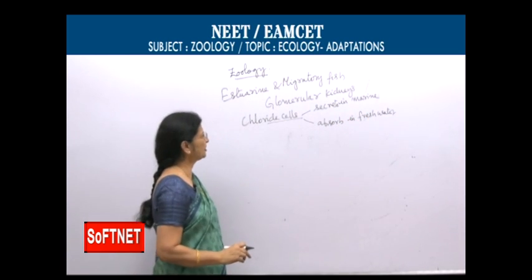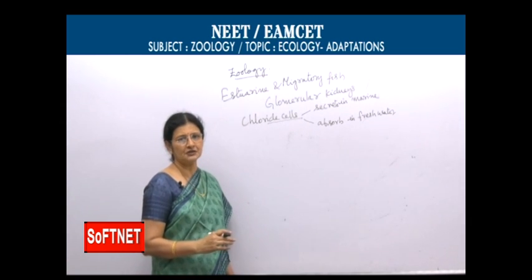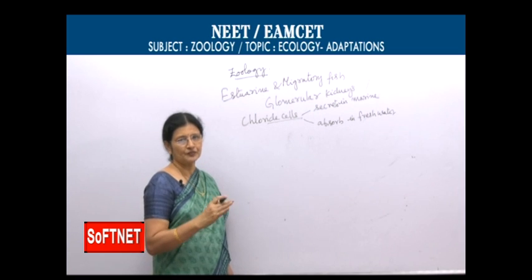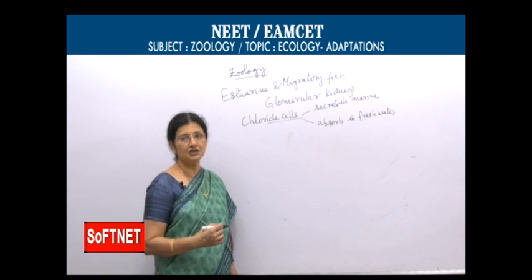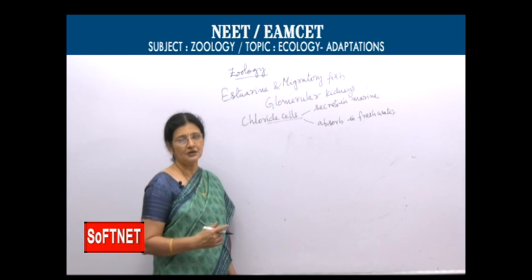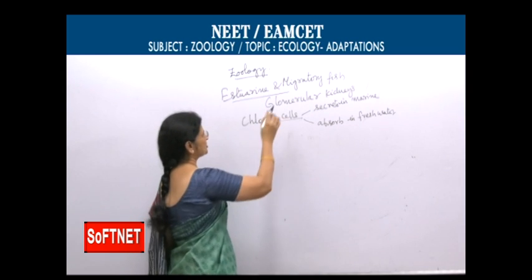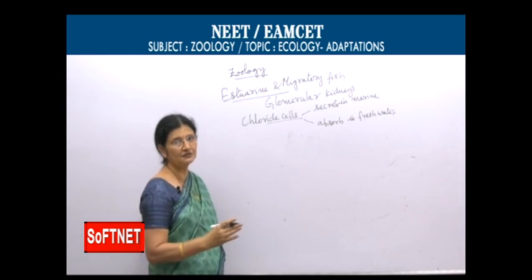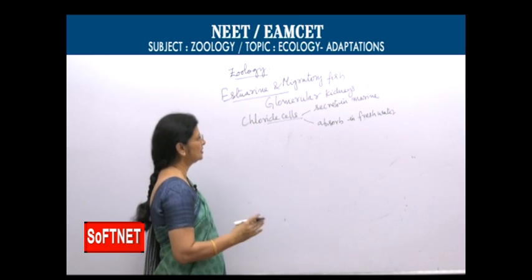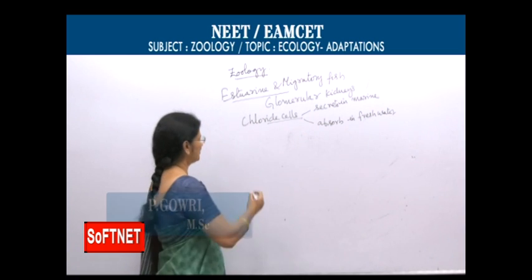There are other mechanisms too, like salmon, which drinks lots of water, diluting the body fluids. These are adaptations by estuarine and migratory fish. They can change their mechanisms in both types of environment.